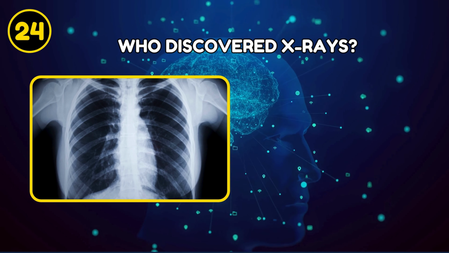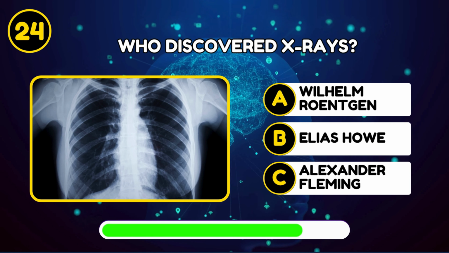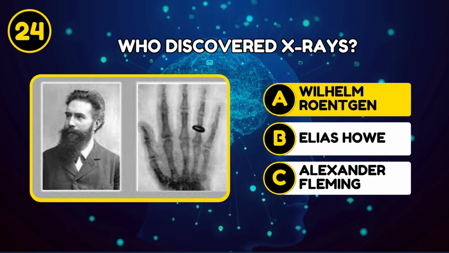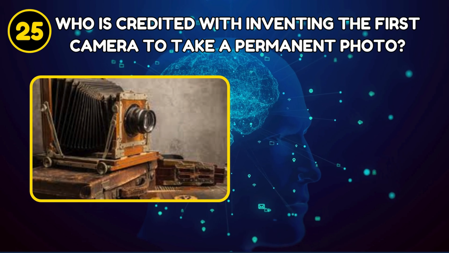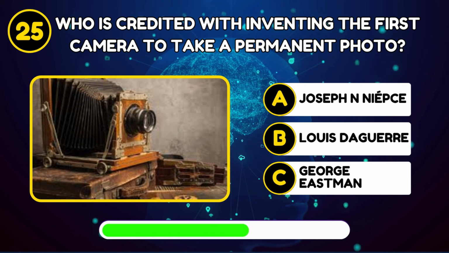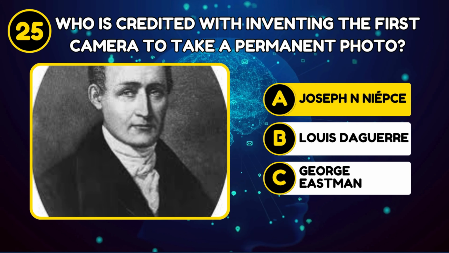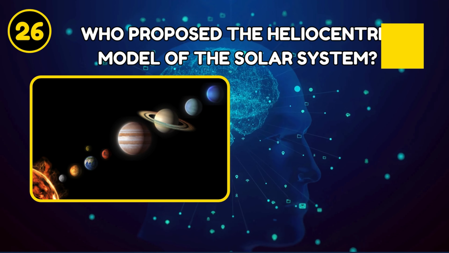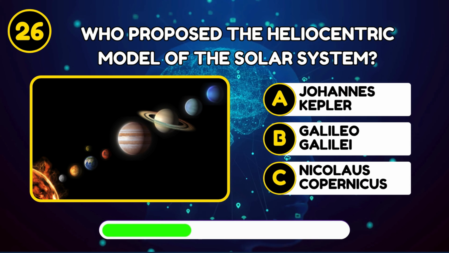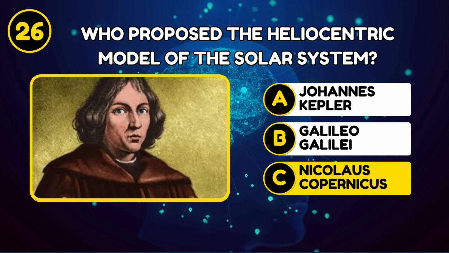Who discovered X-rays? Wilhelm Röntgen. Who is credited with inventing the first camera to take a permanent photo? Joseph N. Niépce. Who proposed the heliocentric model of the solar system? Nicolaus Copernicus.